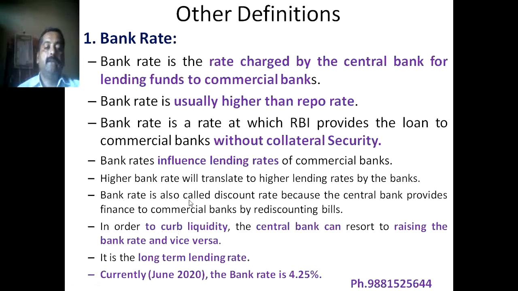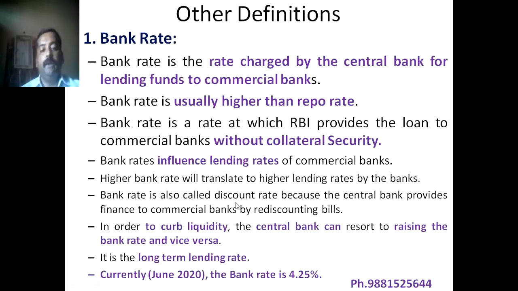Bank rate is also called discount rate. It is very important to note bank rate is also called discount rate because the central bank, that is RBI, provides finance to commercial banks by rediscounting bills. Why do we call it discount rate? Because RBI offers these loans to the commercial banks by rediscounting bills.